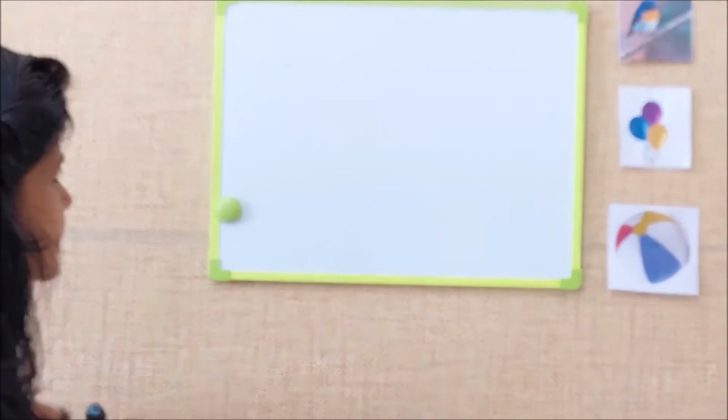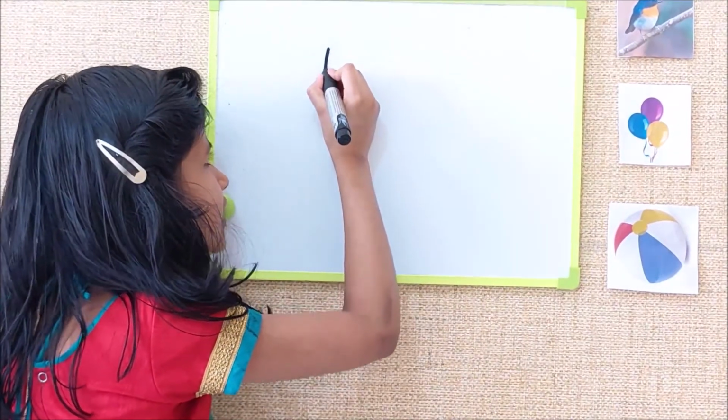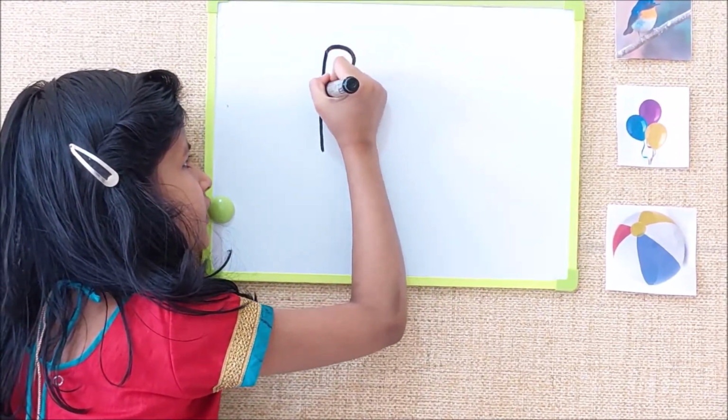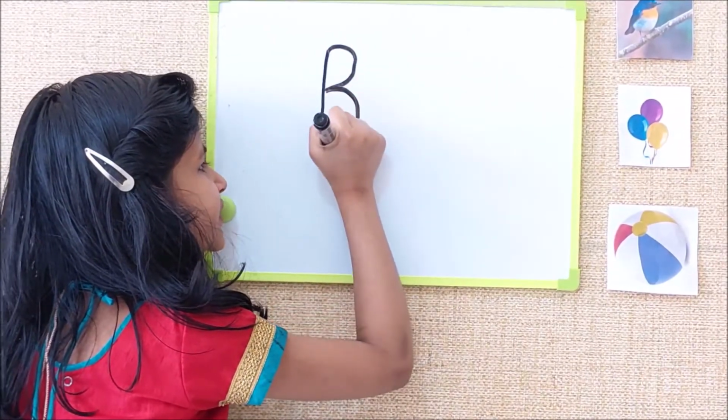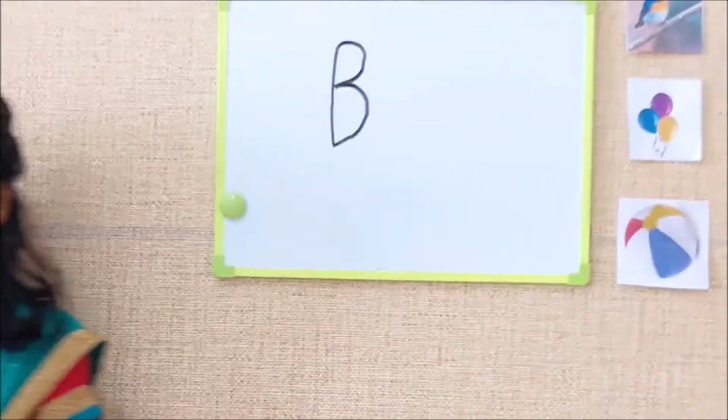Okay, so let's do it: one standing line, then one closed curve, one more closed curve. Now let's learn how to write small b.